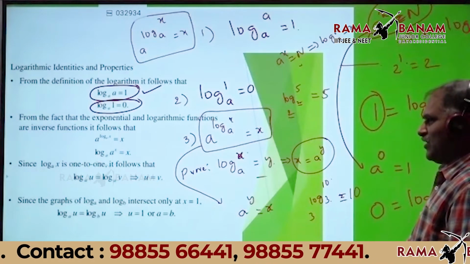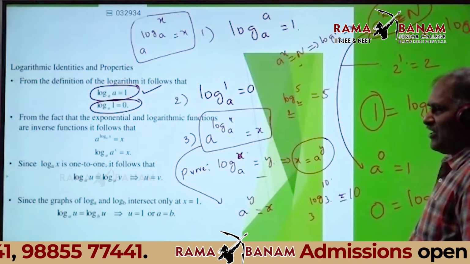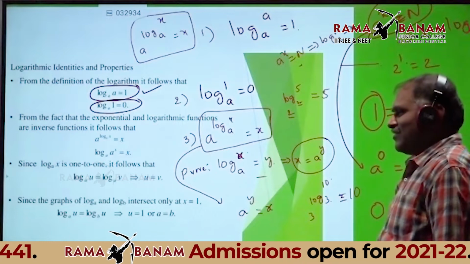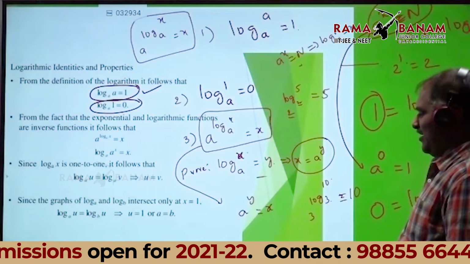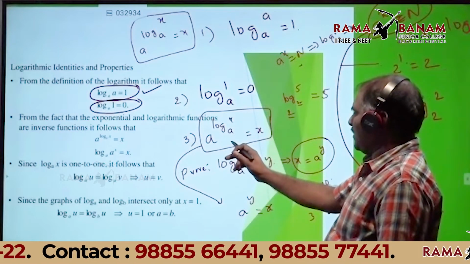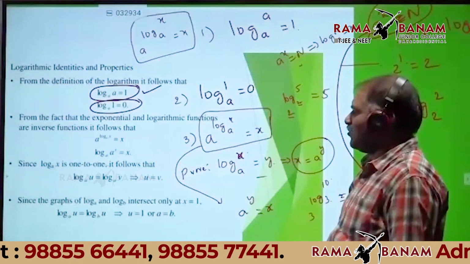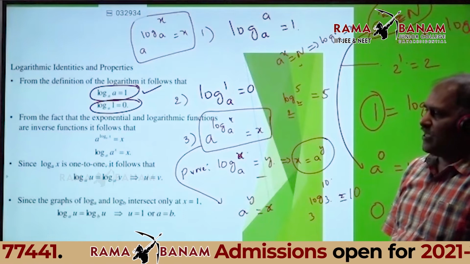Next problem. Here, listen. A power log A base A, what is the value? X, this is the third property.